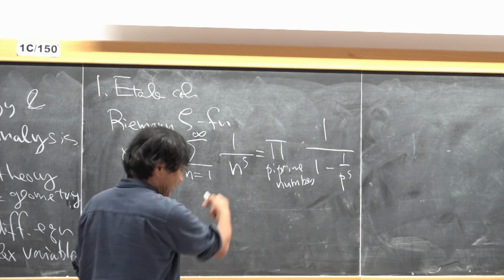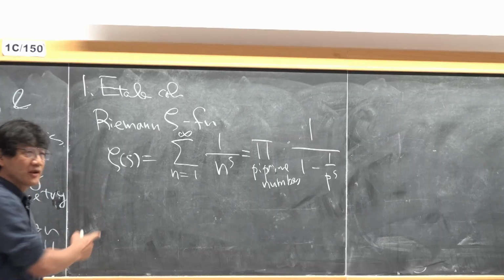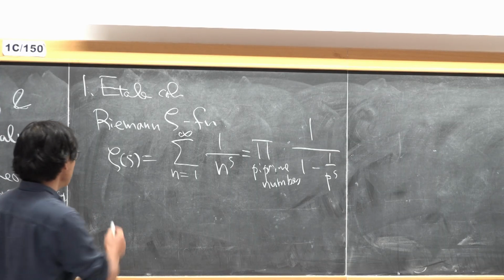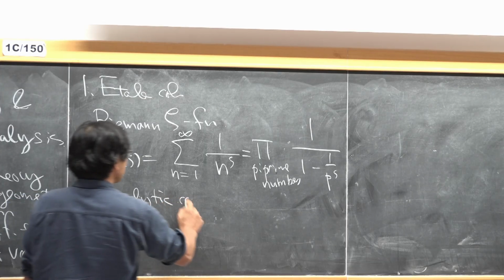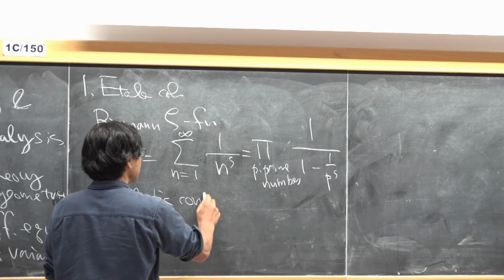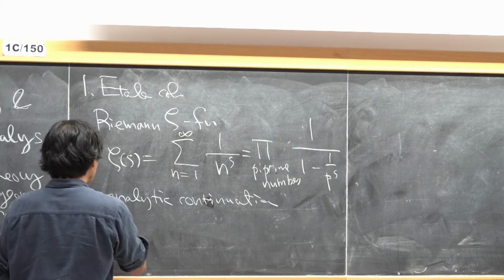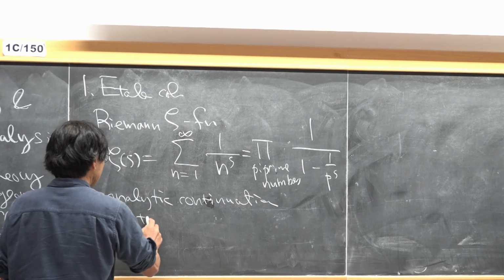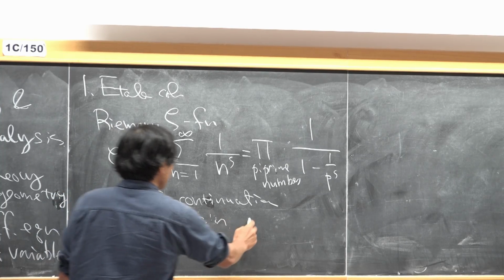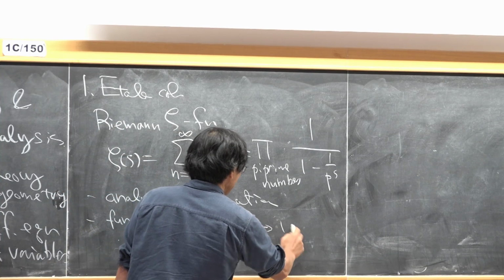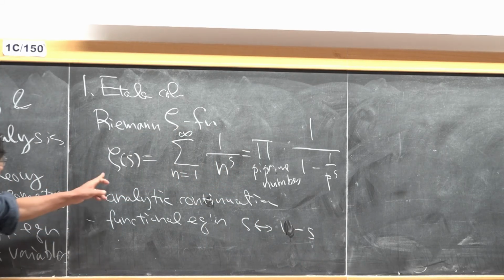In any case, we have such an equality, and this function has many important properties like analytic continuation or functional equation, an equation between s and 1 minus s.